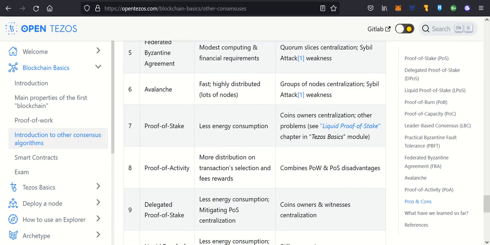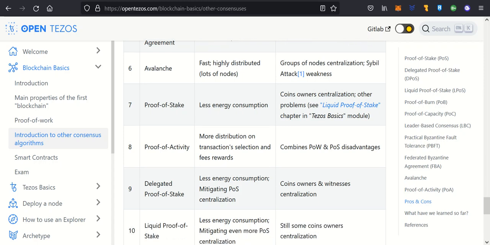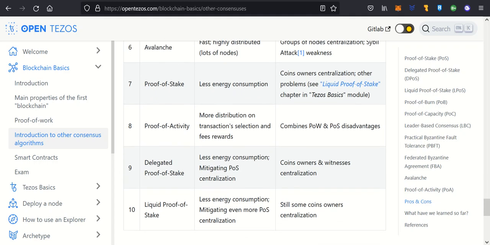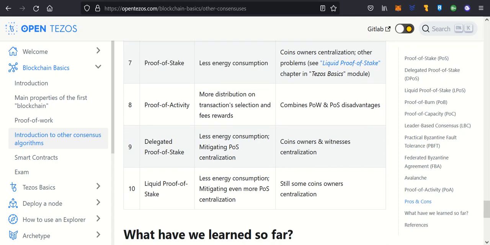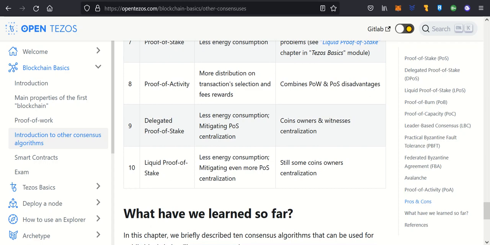Proof of stake. Advantage: less energy consumption. Disadvantage: coin owners, centralization, other problems. Proof of activity. Advantage: more distribution on transaction selection and fees rewards. Disadvantage: combines POW and POS disadvantages. Delegated proof of stake. Advantage: less energy consumption, mitigating POS centralization. Disadvantage: coin owners and witnesses centralization. Liquid proof of stake. Advantage: less energy consumption, mitigating POS centralization even more. Disadvantage: still some coin owners centralization.